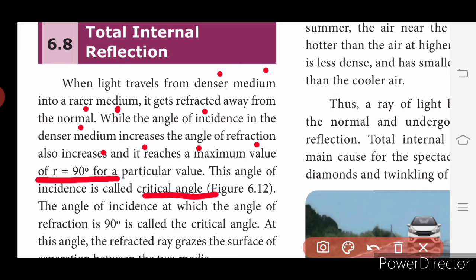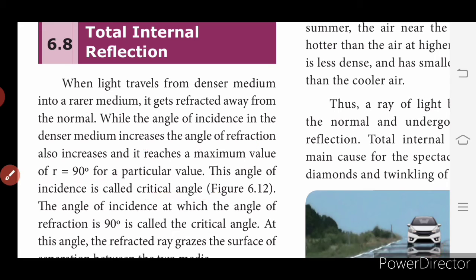And later on, the ray that passes after that 90 degree will bend. It doesn't pass through. It will come down. Okay, it will reflect back. It doesn't pass through, that is r will be greater than 90 degree. So when the refracted ray is above 90 degree, in the same medium, that gets reflected back to the same medium, it is called total internal reflection.